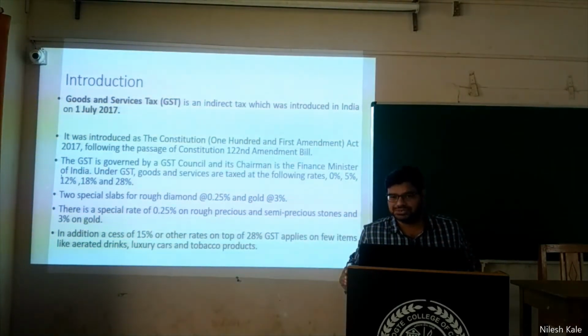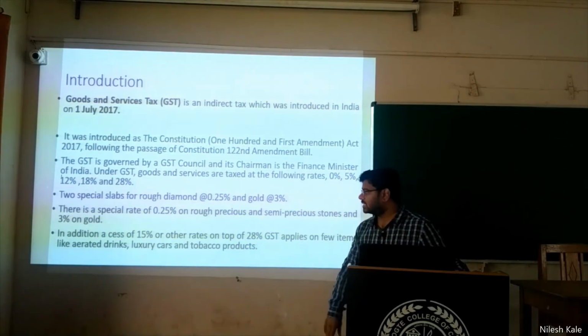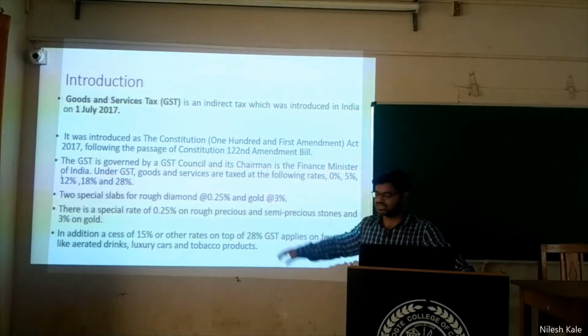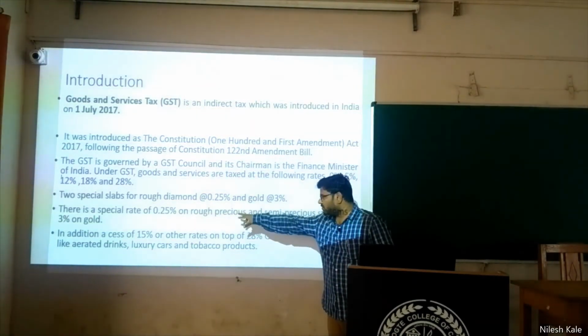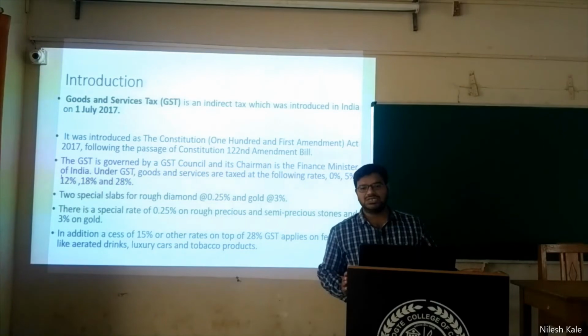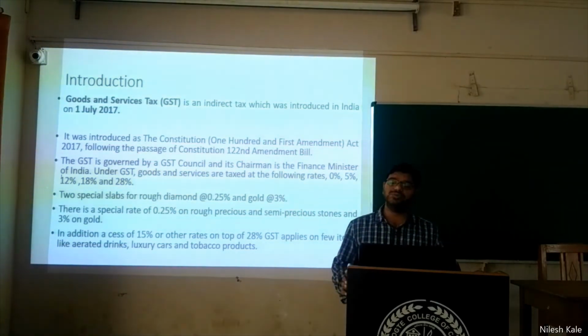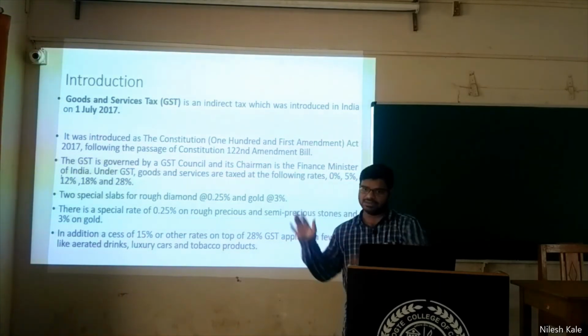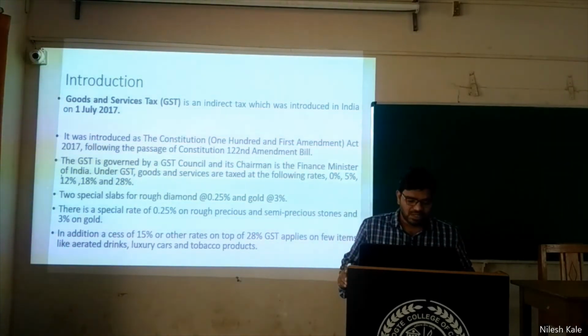It is for gold. Gold carries 3%, right? And 0.25% is for rough precious stones or diamond, you can say. So in total there are how many? 7 slabs, these 5 and these 2, right?